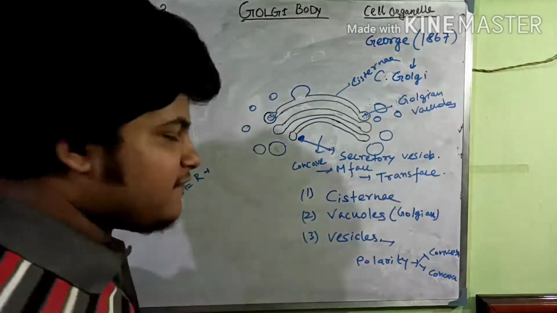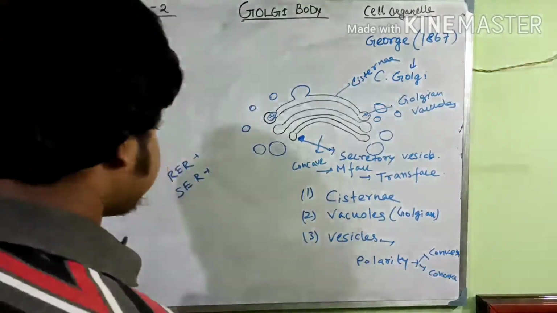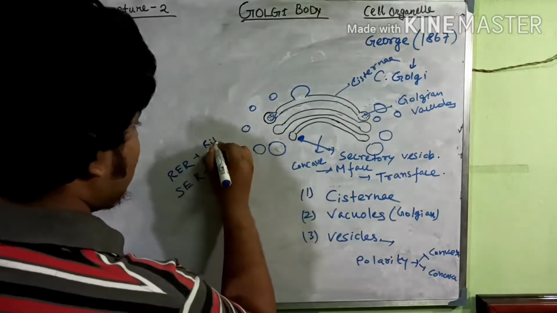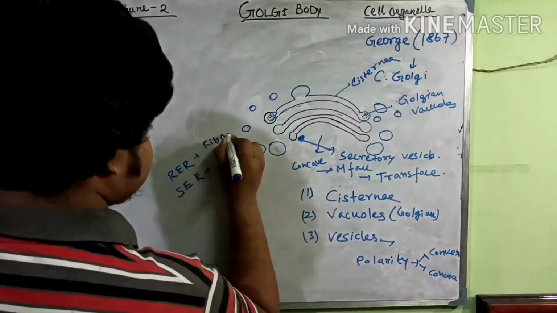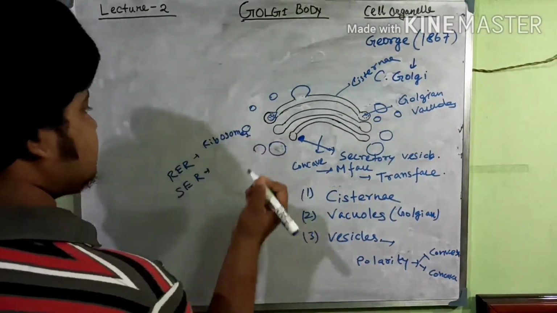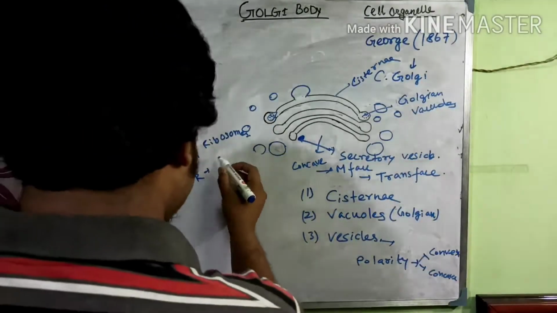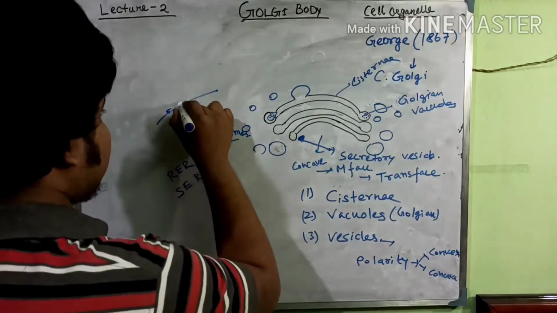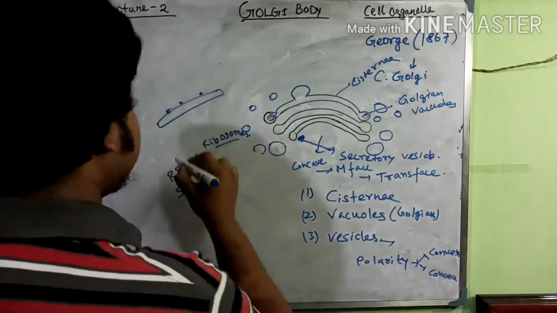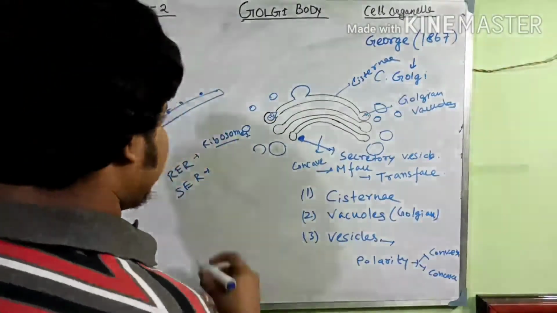And rough endoplasmic reticulum contains ribosomes, which are the machinery for production of proteins. These are the ribosomes, and let's assume this is the ER or endoplasmic reticulum.